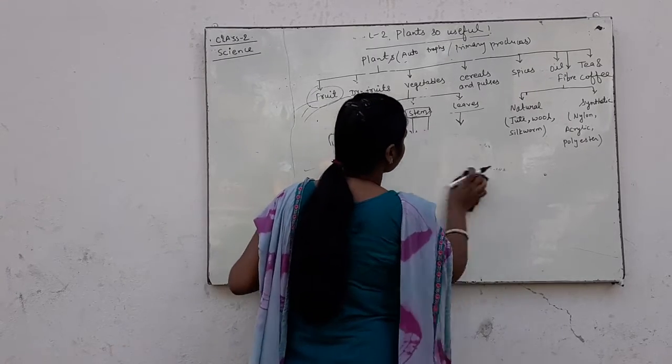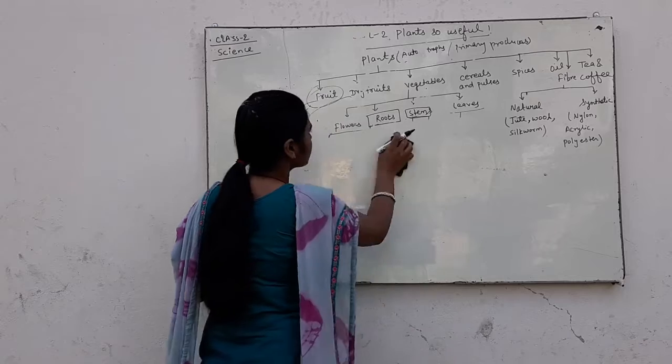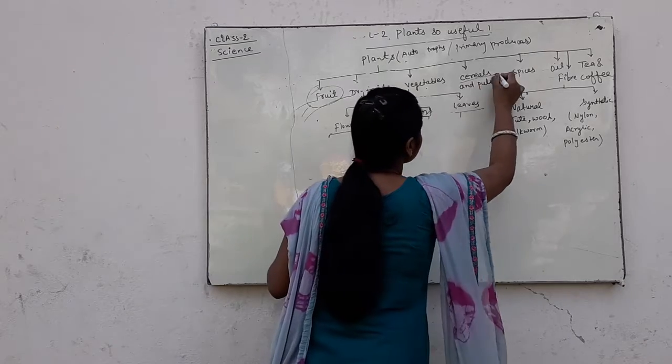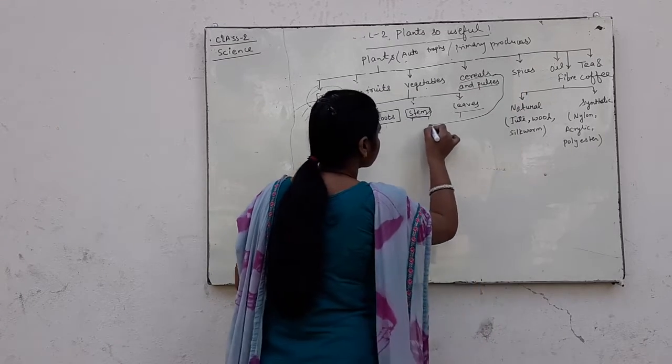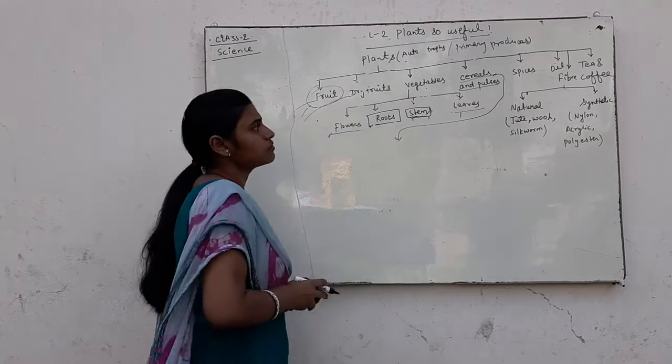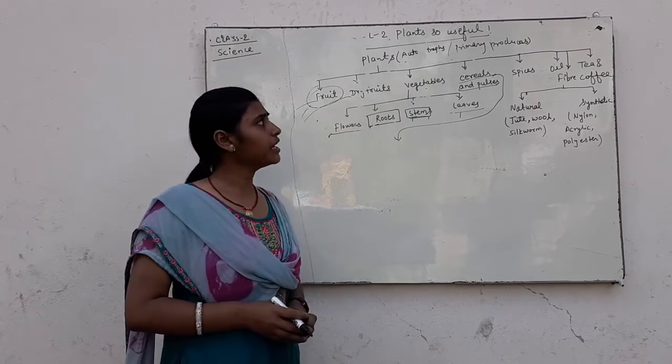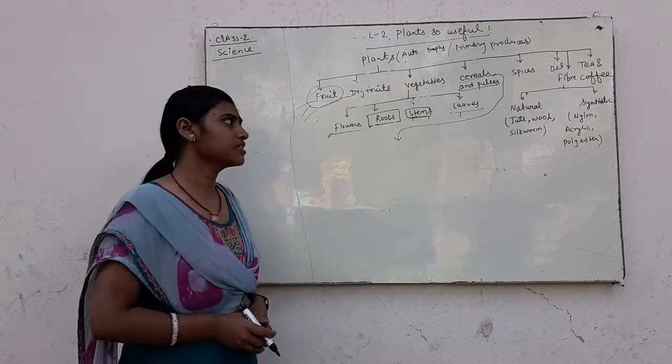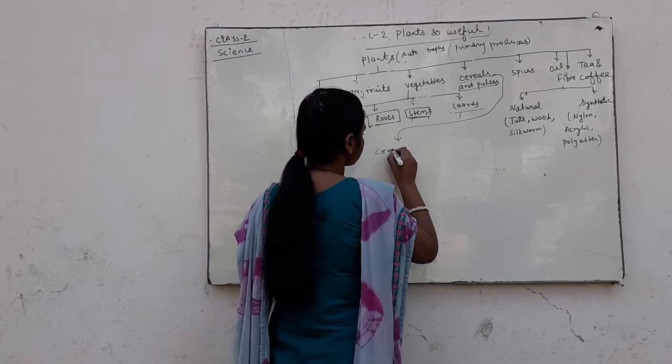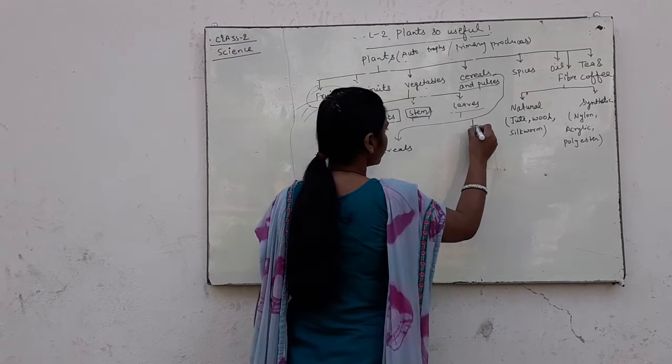Next, cereals and pulses. Both are obtained through plants.